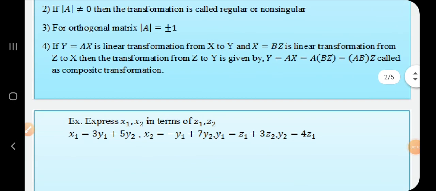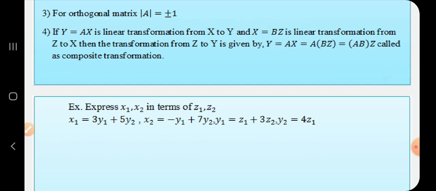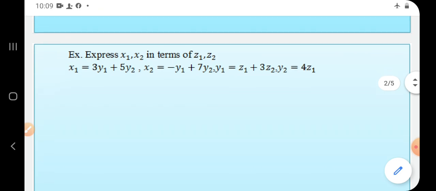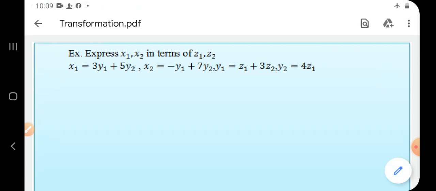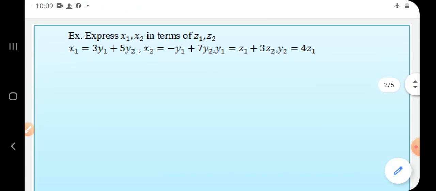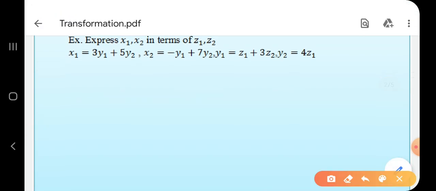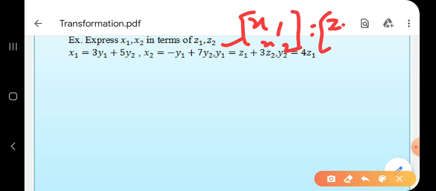Now let us solve one example based on this transformation matrix. If I take a simple example here, express x1, x2 in terms of z1, z2. The question is: express x1, x2 in terms of z1, z2. Means I have to express x1, x2 in terms of z1 and z2. I just write in matrix notation, right?